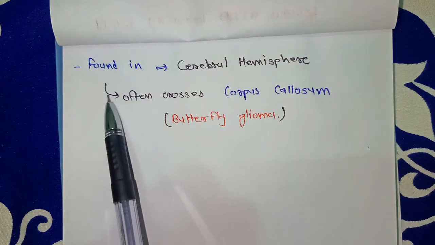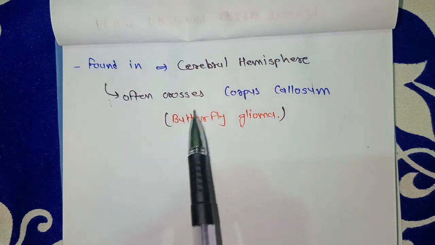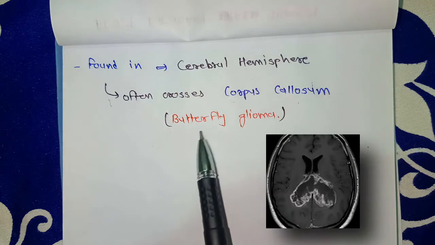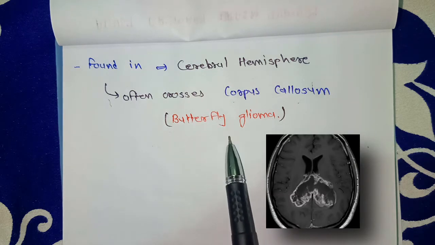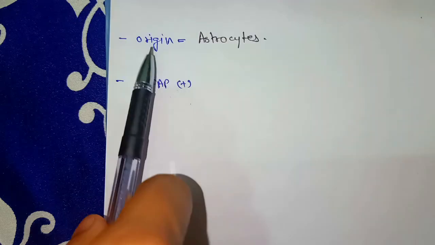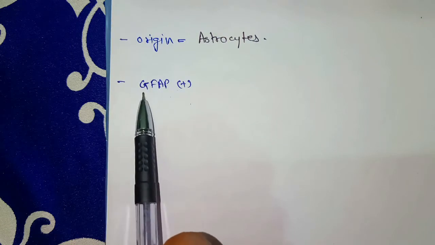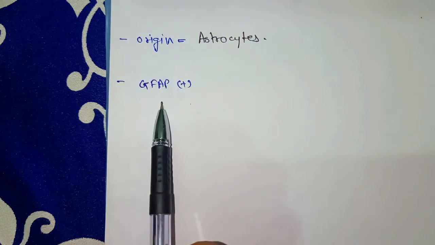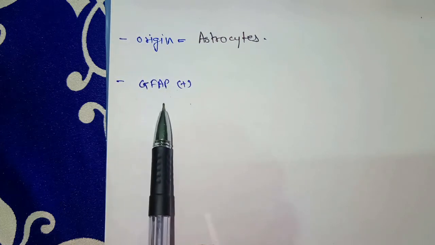So this tumor is found in the cerebral hemisphere of the brain and often crosses the corpus callosum, and that's why it is called butterfly glioma, because in CT scan these tumors look like a butterfly growing its wings. So this tumor's origin is astrocyte, and we will find GFAP positive, which means glial fibrillary acidic protein. This protein will be found positive in these tumors.